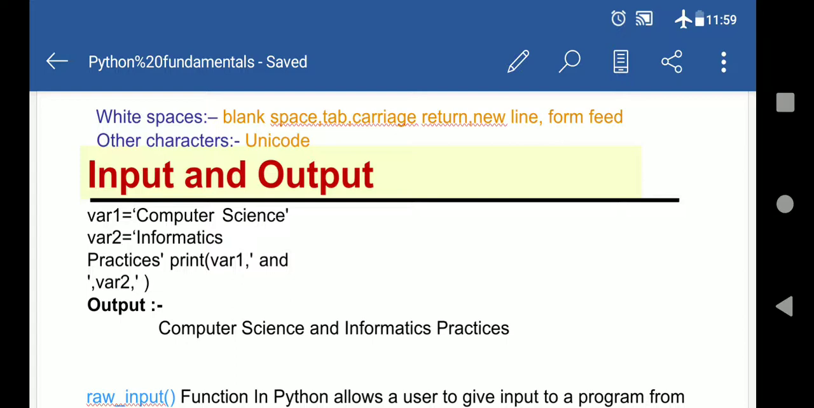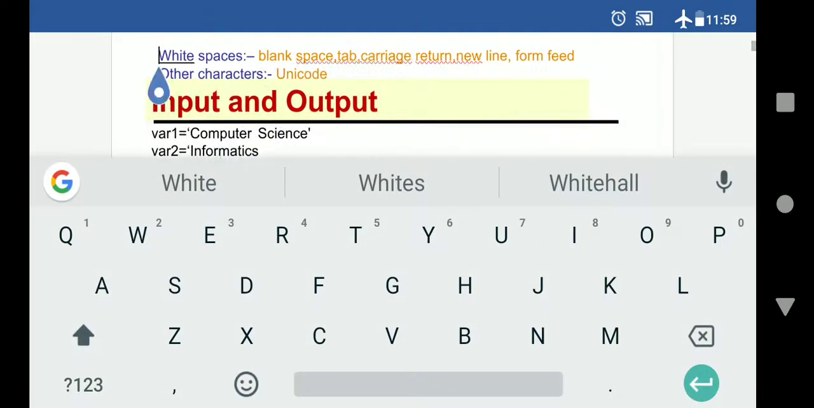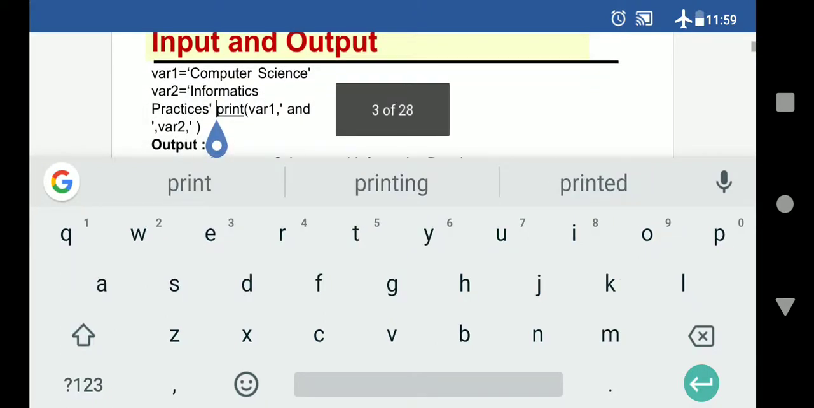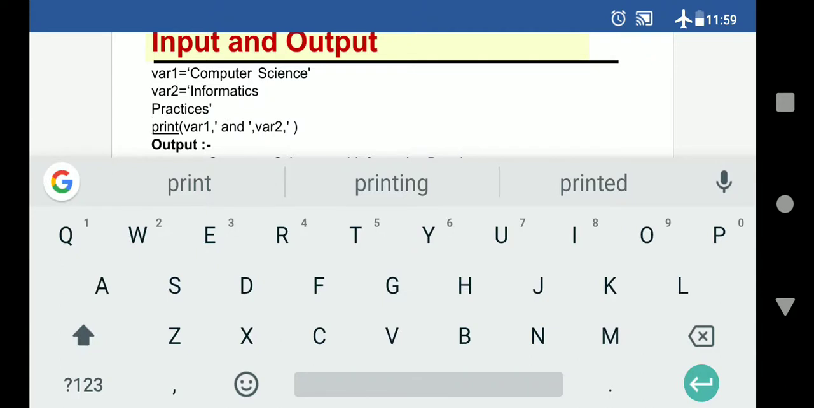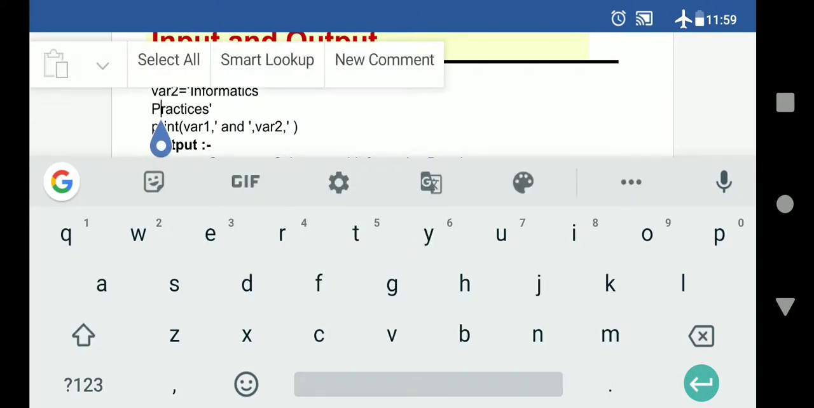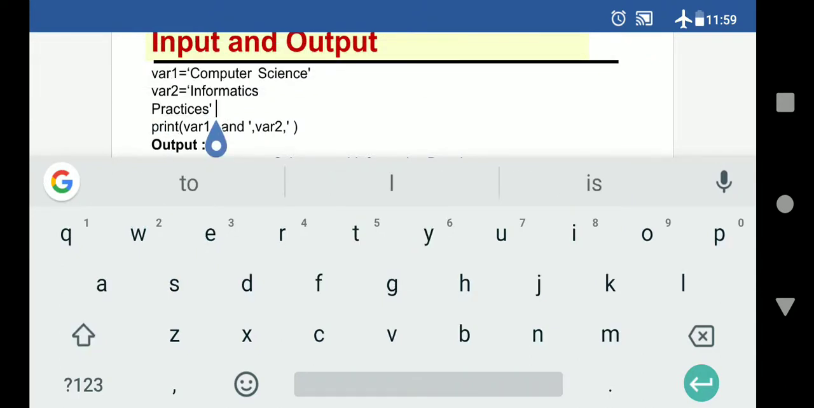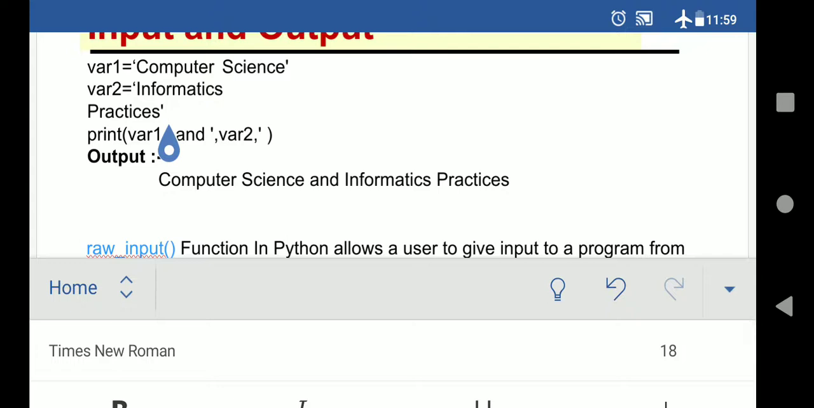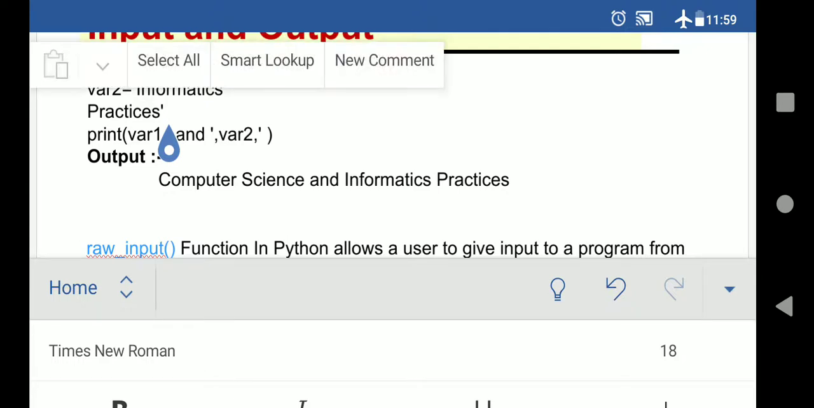Computer Science is basically a subject name you are writing. Then in var2 we are writing Informatics Practices. There is one error, let me rectify it, and I am going to explain it to you also. This Informatics Practices will come together. So here, as you can see, first we are writing Informatics Practices, so according to that we can do the work here. It will come in one line.